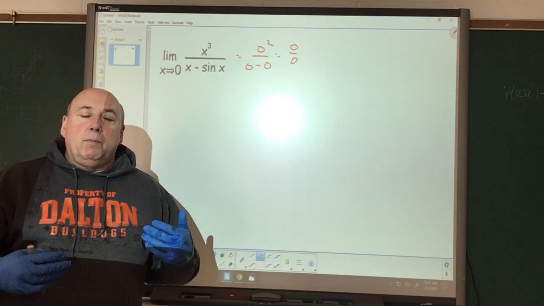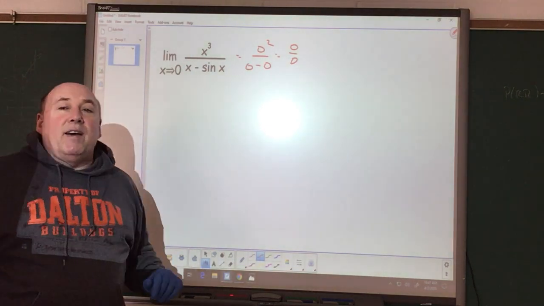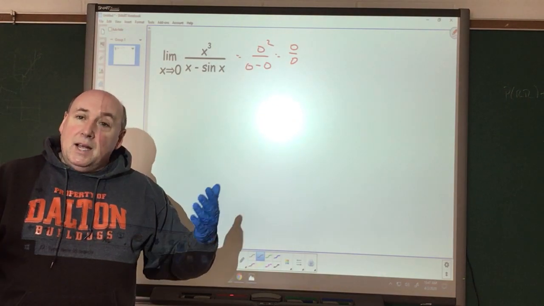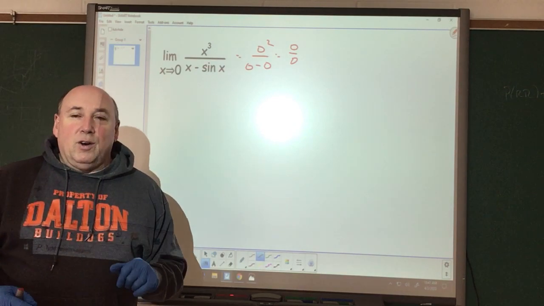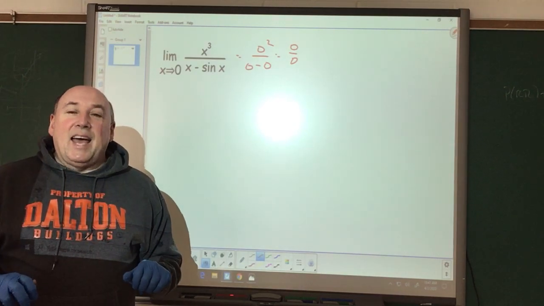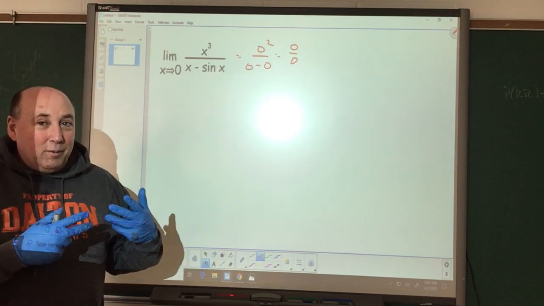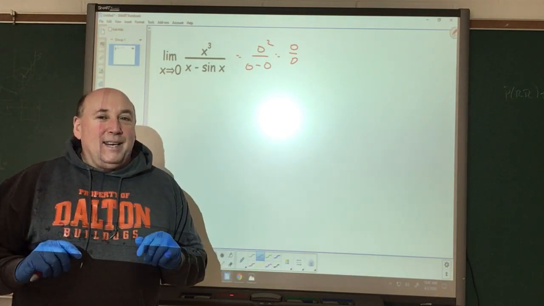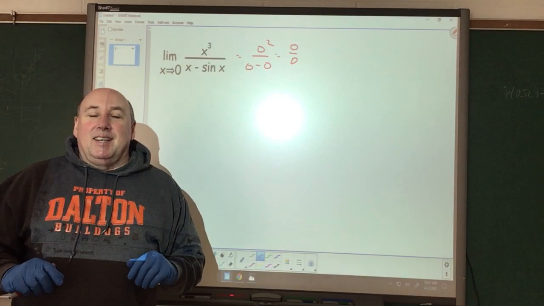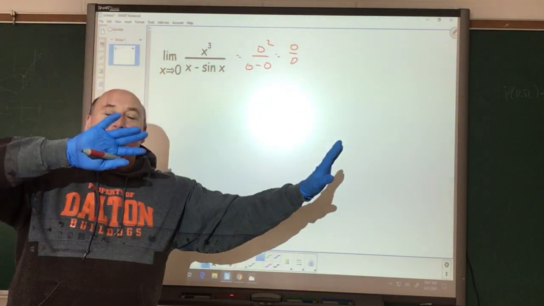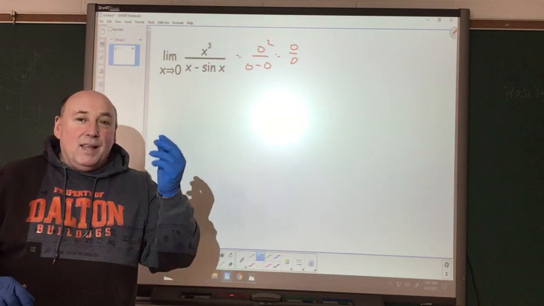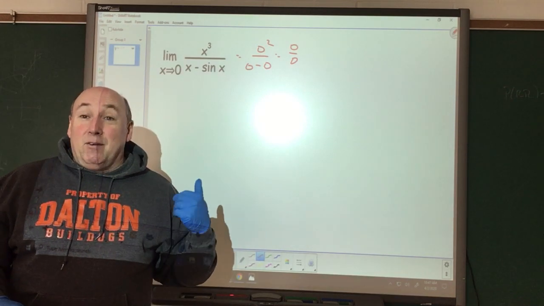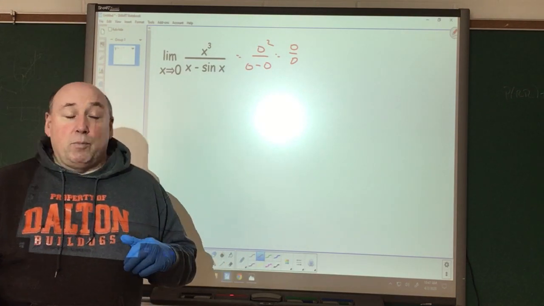So we have to be able to find our limit. This is not a factorable thing, so we have to find another way to calculate the limit. That's where L'Hopital's rule comes in, which we also tagged as Bernoulli's rule, because Bernoulli was the father and founder of this, but L'Hopital paid his money to put his naming rights on it. We talk about naming rights for stadiums; people want to pay money for them. That started back in the old age in the math world, with naming rights to a mathematical process.